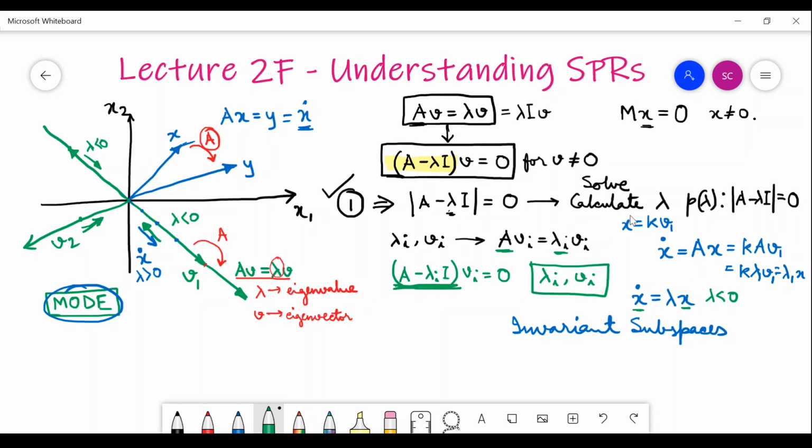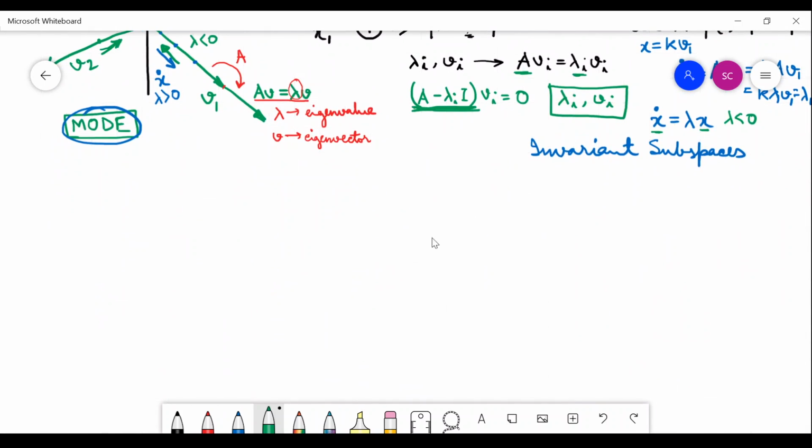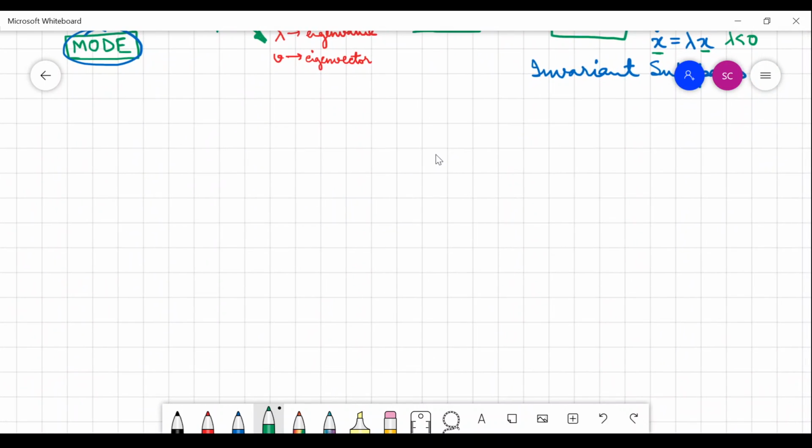Yes, this is again the characteristic polynomial which you have to solve, but if you understand this equation with a bit more intent and deeper insight, then in certain cases, not all cases, you will be able to figure out the eigenvalues by looking at the matrix.